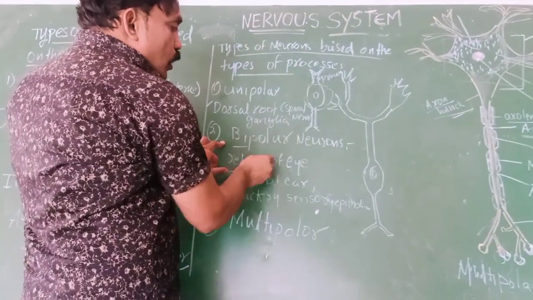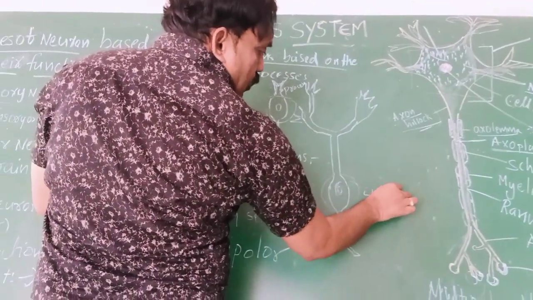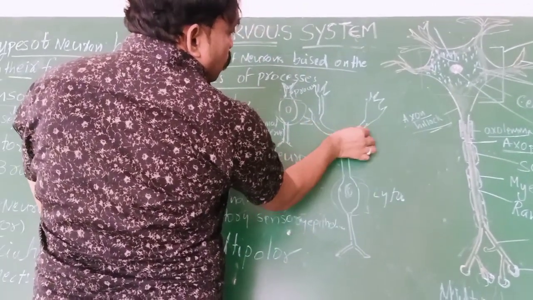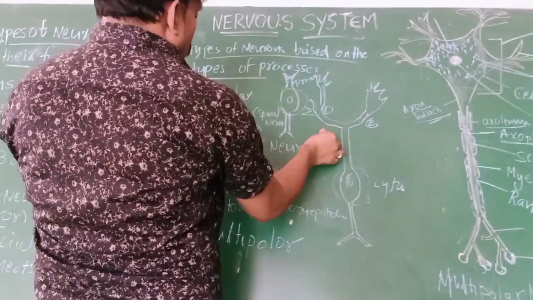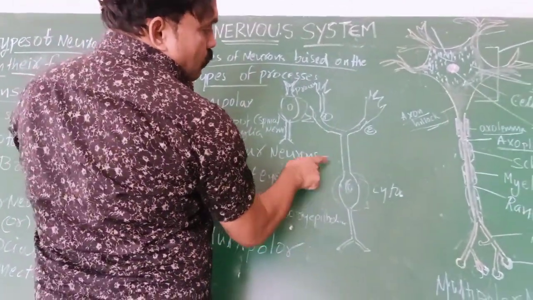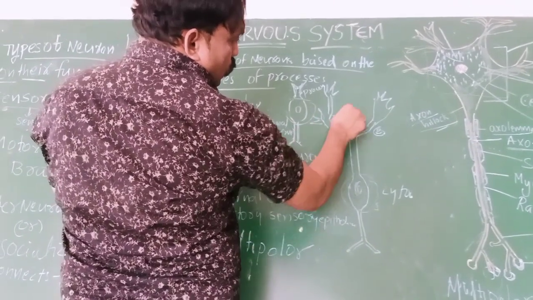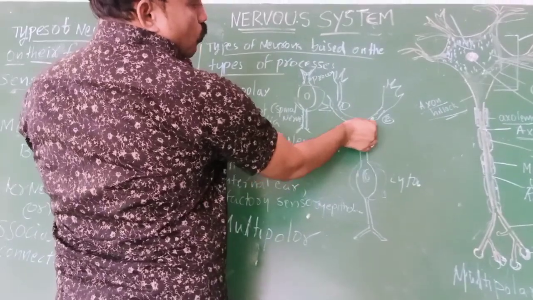Bi means two. If you observe it, this is the cyton, the cell body. It is divided into two processes, so you can call them bipolar neurons. This is the structure: the cyton with two processes, two branches.